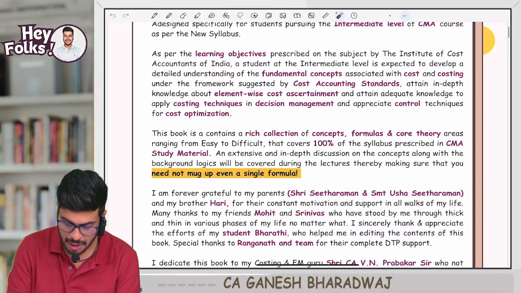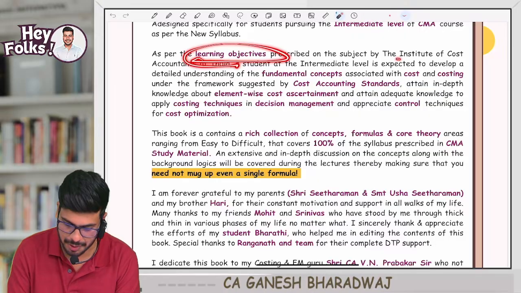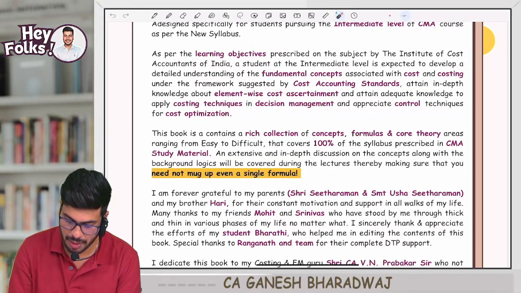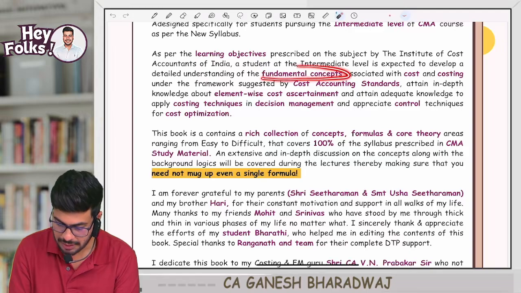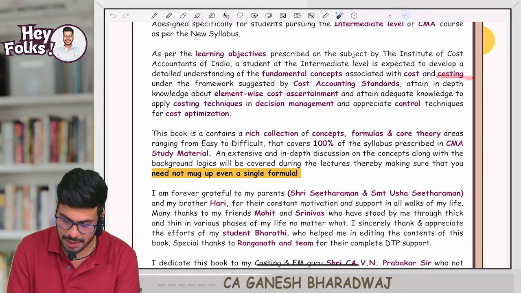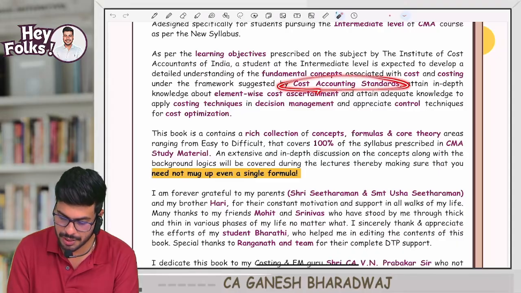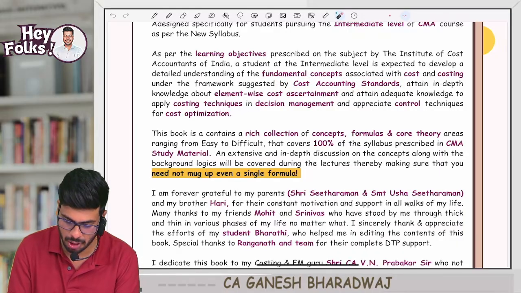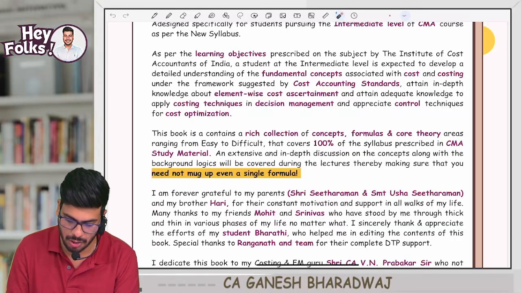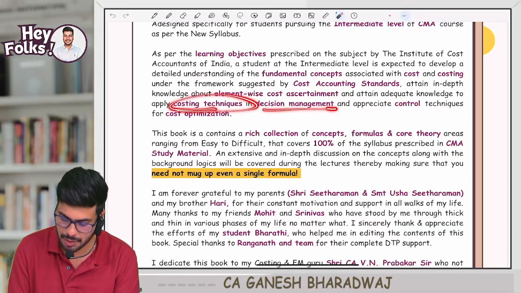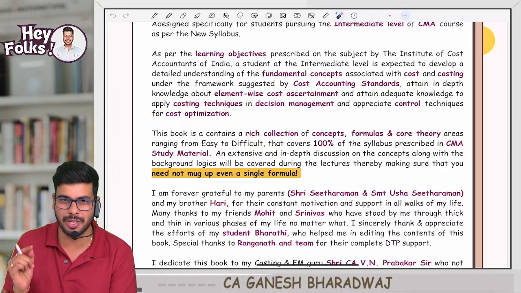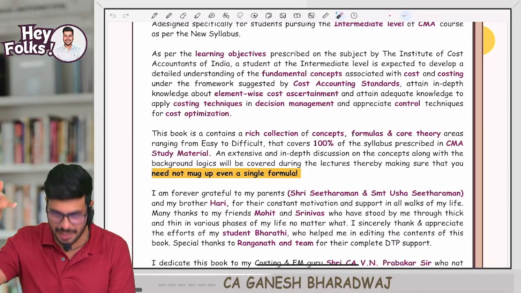But remember, as per the learning objectives prescribed by the Institute of Cost Accountants, students are expected to develop a detailed understanding of the fundamental concepts associated with costs and costing under the framework suggested by cost accounting standards, attain in-depth knowledge about element-wise cost ascertainment, and attain adequate knowledge to apply costing techniques in decision making and appreciate control techniques in cost optimization. "I didn't understand a single word, sir, I didn't understand anything." Don't worry, that's why we are here.